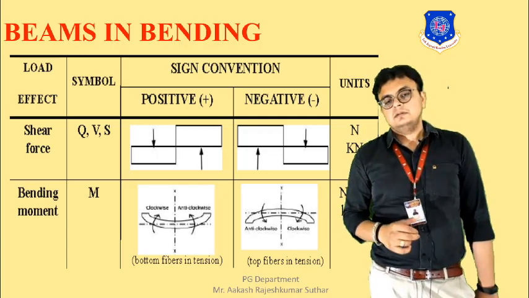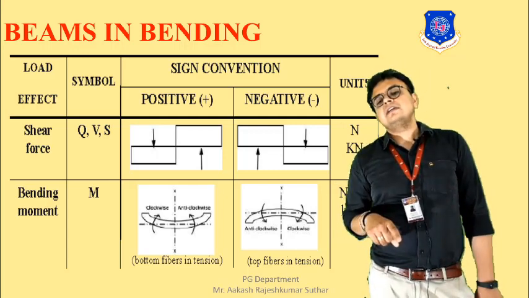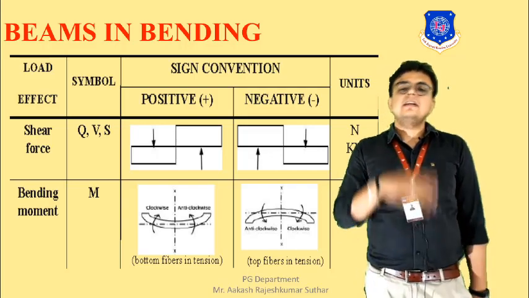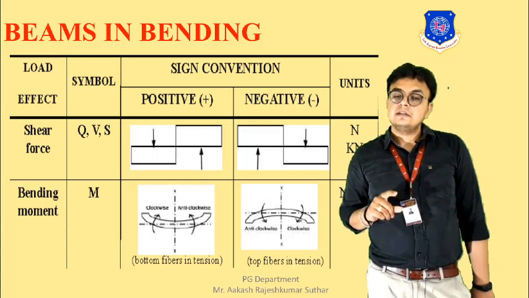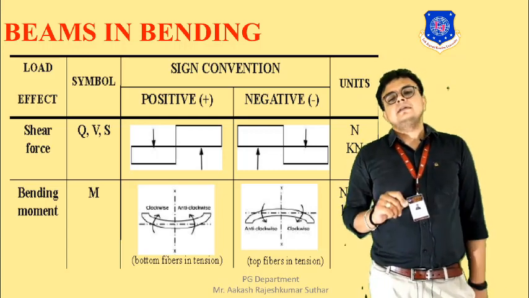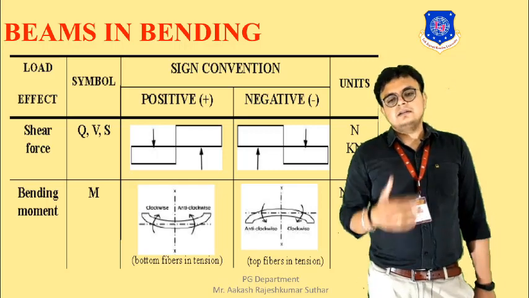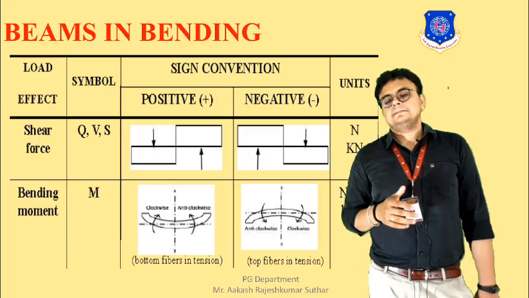But if on the left side we have an anti-clockwise moment, then it is termed as negative moment, and on the right side, if we have a clockwise moment, it is also termed as negative. The units in which bending moments are designated are Newton mm or kilonewton meter.